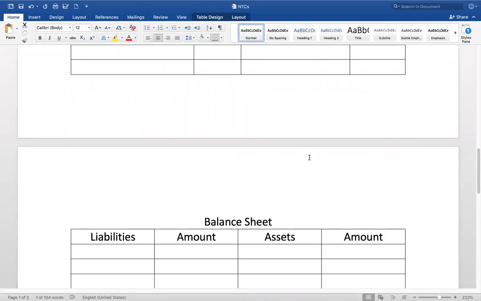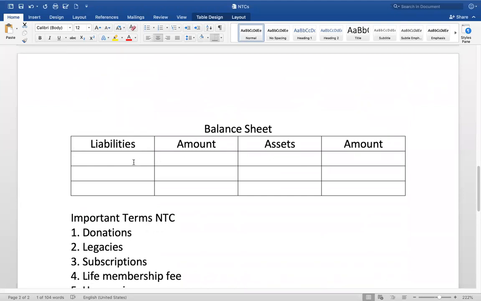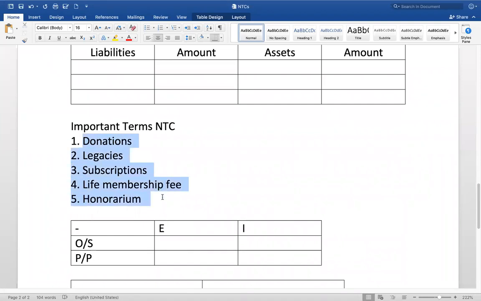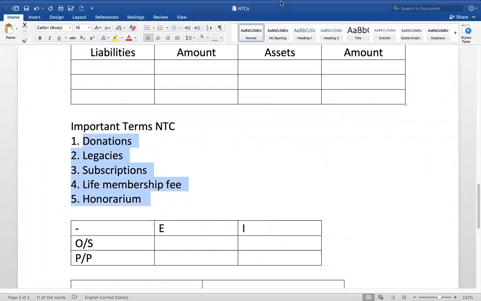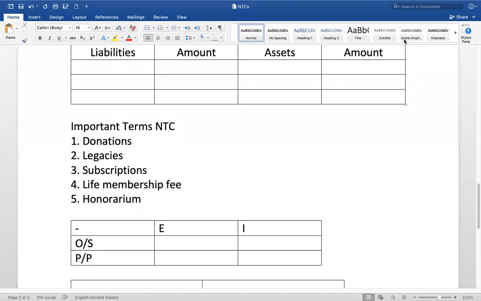But where is the complication? You can just copy it and paste it here, right? The complication lies in these points. Till now, please let me know if there are any doubts. Then come your complications and irritations. These are five important terms that trouble students.